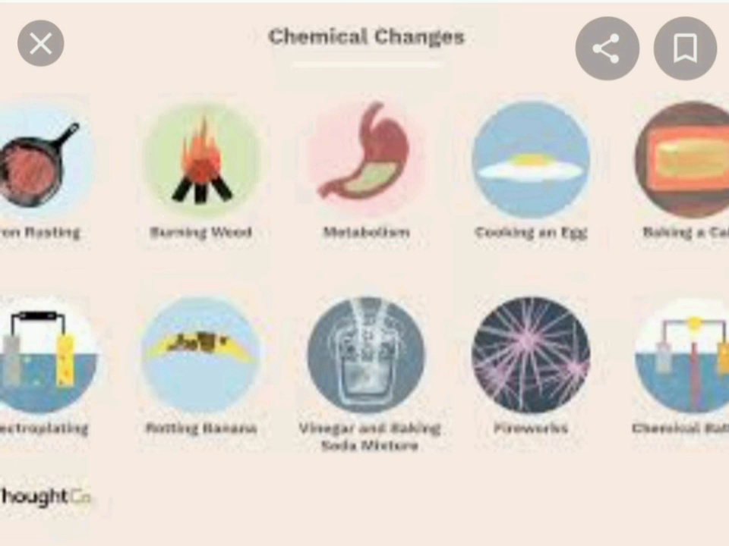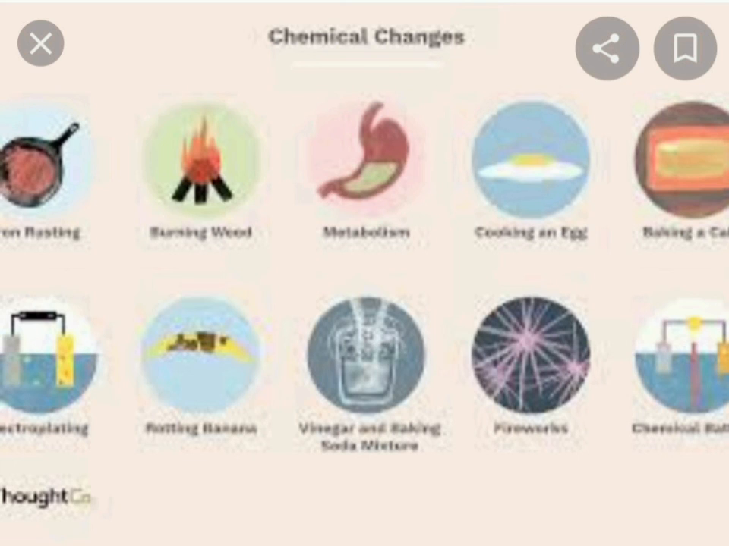For example, if we make an omelette out of an egg, now we can't change it back to the egg. This is a chemical change. And we can say burning of paper. When we burn paper, what happens? Ash and smoke come out. And we can't change that ash back into paper. So there is a chemical change.